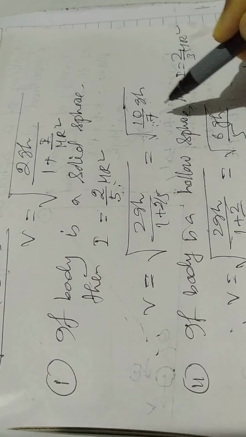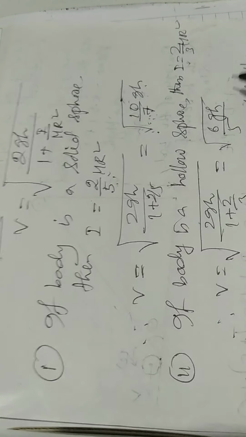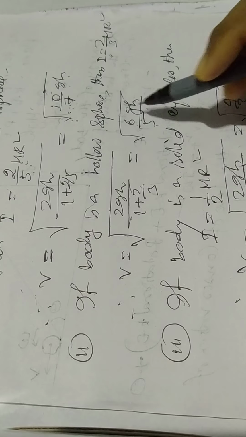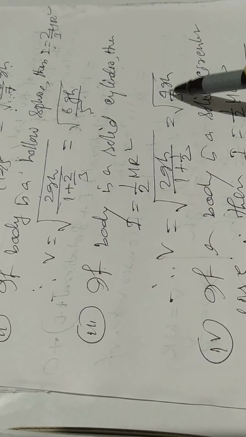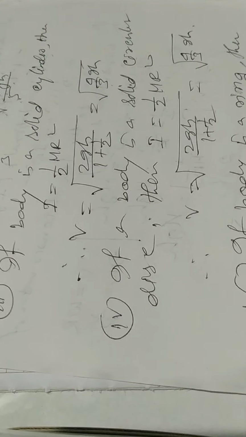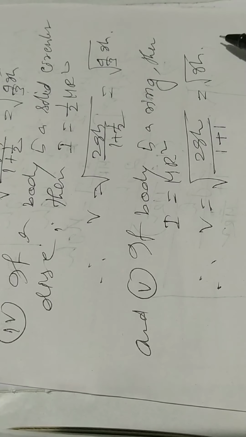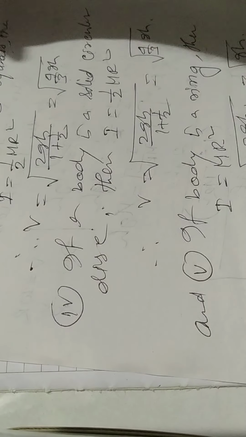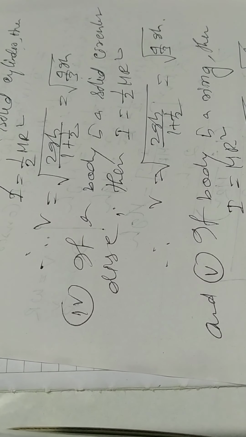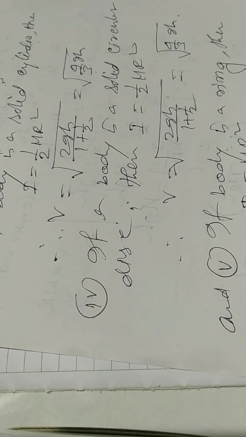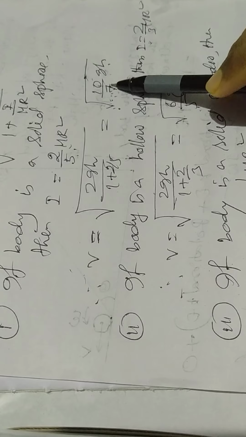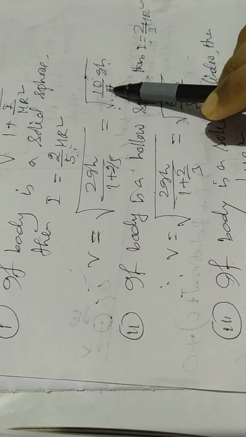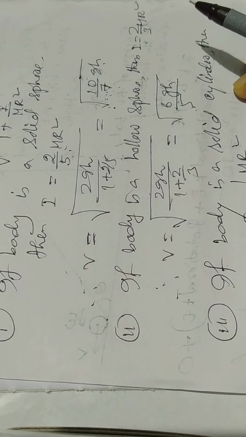Now if you compare all the values: solid sphere is root over 10 by 7 gh, hollow sphere is root over 6 gh by 5, solid cylinder is root over 4 by 3 gh, and ring is root over gh. If you compare the velocity of all these geometrical bodies, the velocity at the bottom will be maximum for the solid sphere, because this value is the maximum. That is, the speed of the solid sphere at the bottom is maximum.